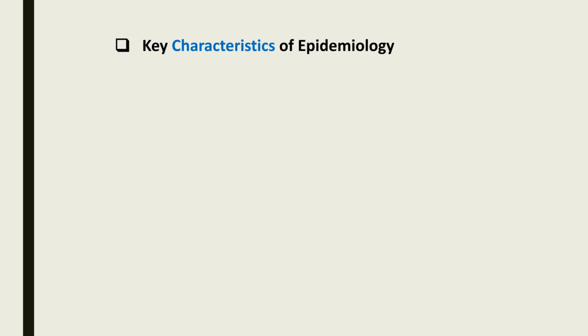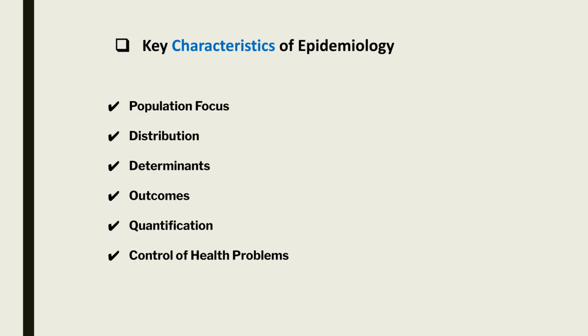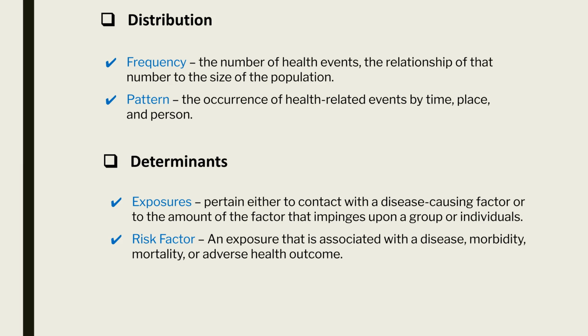Then, let's take a deeper look at the key characteristics of epidemiology. It includes a population focus, studying distribution and determinants, examining outcomes, quantification, and ultimately, the control of health problems. Distribution involves examining the frequency and pattern of health events. The occurrence of diseases and other health outcomes varies in populations, with some subgroups more frequently affected than others. You may also hear in the news that COVID-confirmed cases varied dramatically among different states, counties, and ethnic groups. Determinants are factors or exposures that cause or influence health conditions, where a risk factor is an exposure associated with an adverse health outcome.